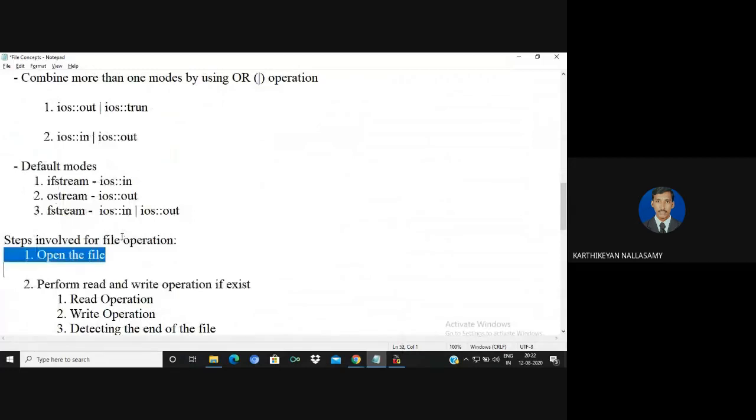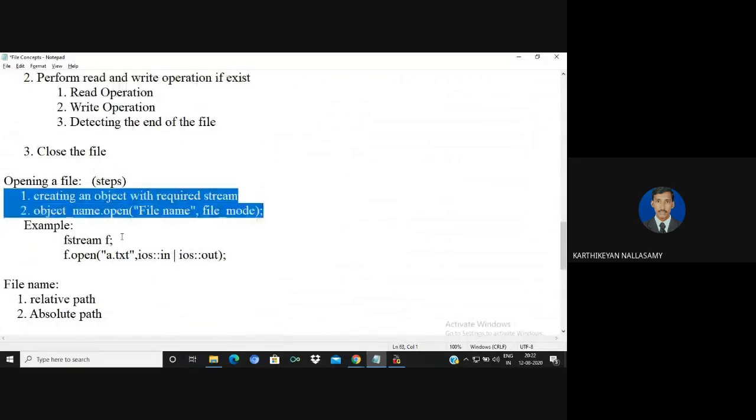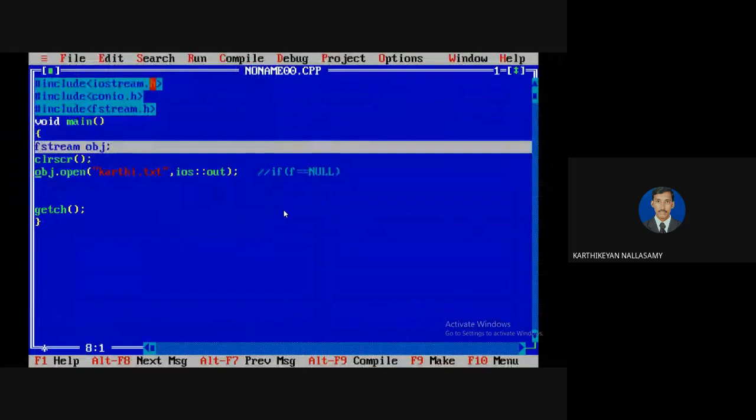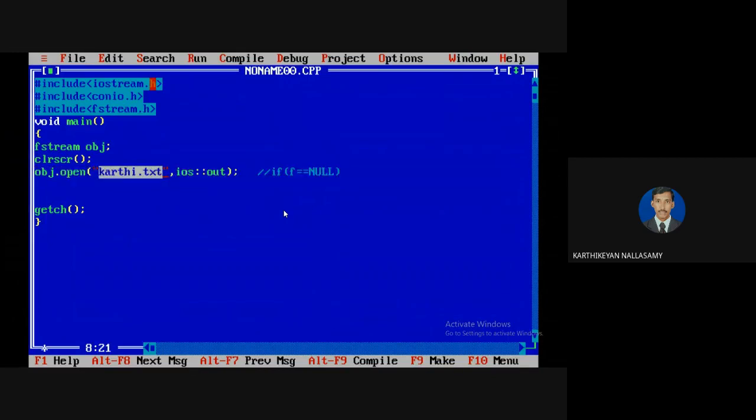Next, opening a file. If you want to open a file, there are two steps. One is we need to create an object, and then we can open a file in the corresponding file mode. So the file object is created, followed by opening the file by using the object's function named open. You have to give the name of the file you are going to open, followed by the mode. If you say it is in, you can say ios::in. If you open a file in in mode, it will not give any error message.